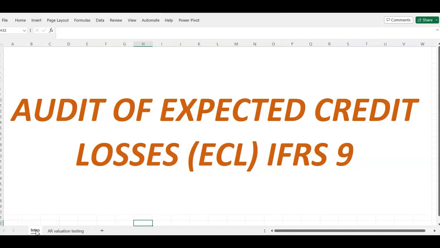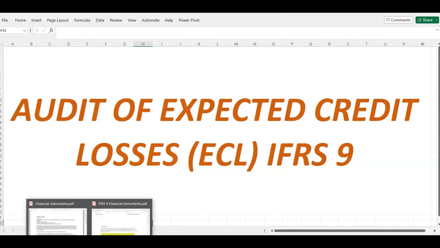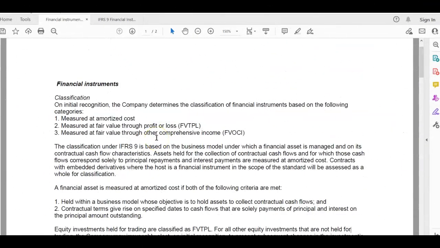Whenever you look at the financial statements of a company, you can get them from the company's website by just searching on Google. This is an example of a section. When you look at the notes to the accounts, you're going to see a section called significant accounting policies. Under that section, they tell you about their significant accounting policies, and one of them is the financial instruments policy.